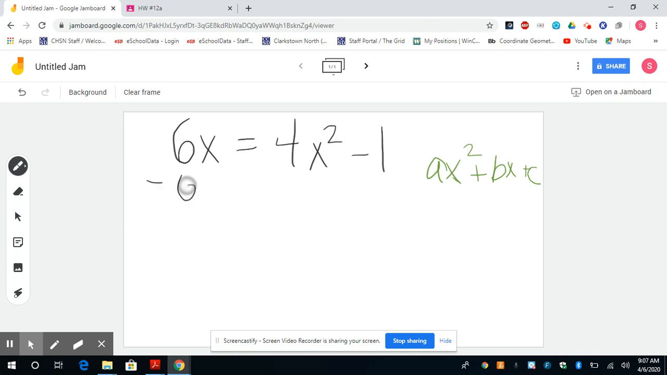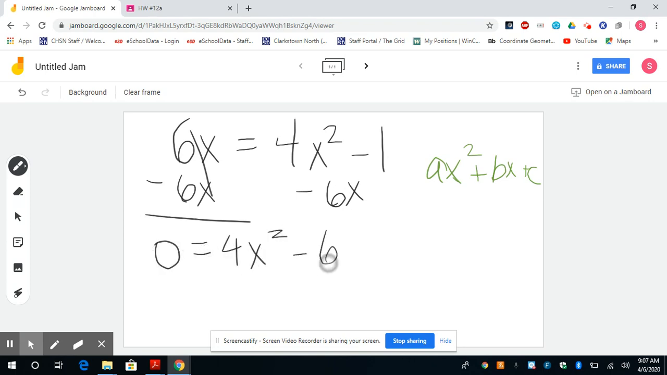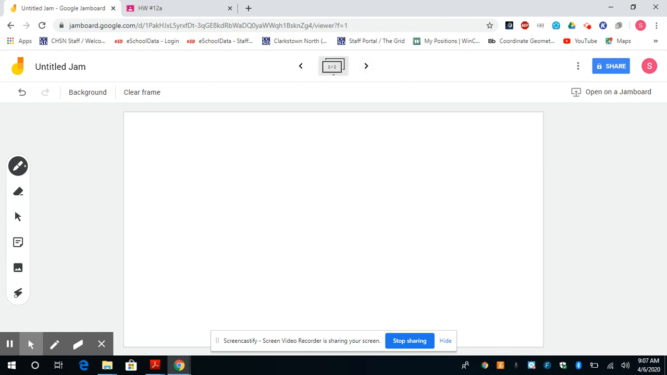So I can move this 6x over to the right, and I get 0 equals 4x squared minus 6x minus 1. Okay, and I put the 6x in the middle because it's my bx or my linear term. And the minus 1 goes in the end. So now to solve this out, I can move the 0 to the other side. A lot of us like it looking like this.